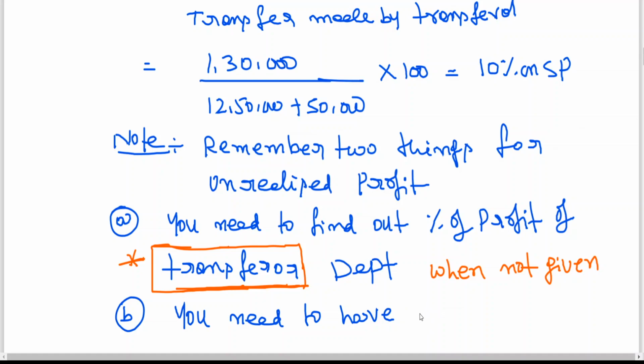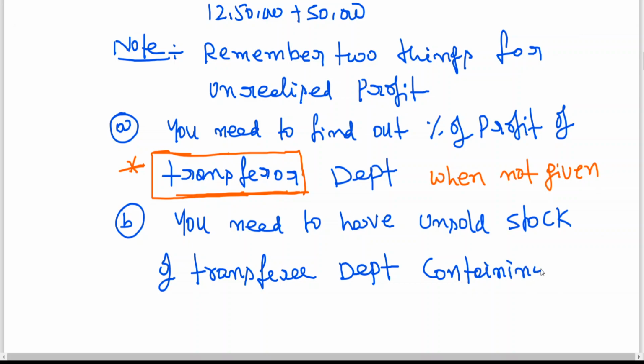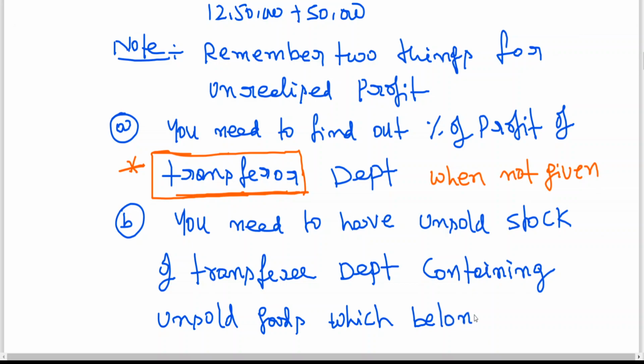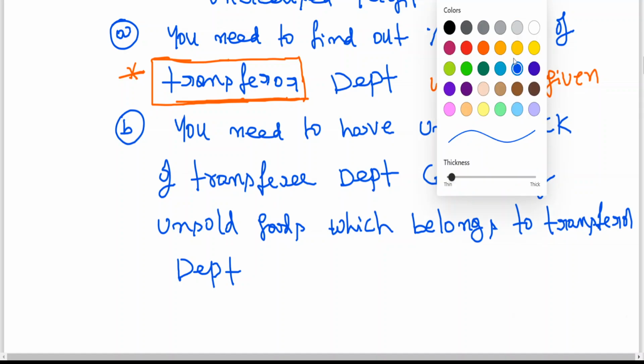You need to have unsold stock of transferee department containing unsold goods which belongs to transferor department.